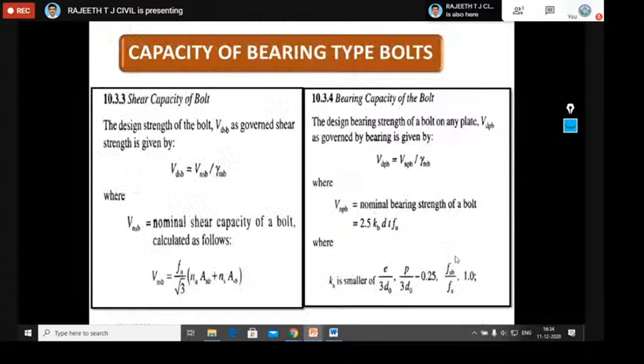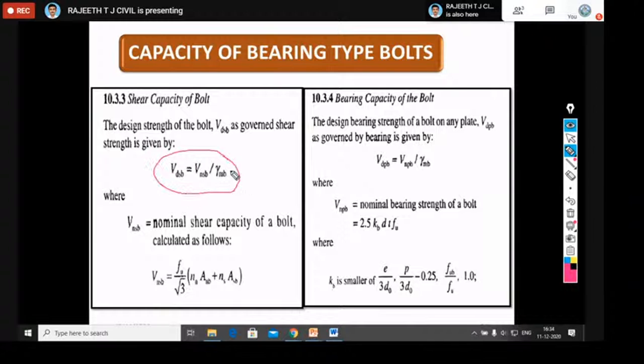So next, if you go for the capacity of the bearing type of bolts, you might have calculated the bolt value in your design of steel structures, where shear capacity of bolt is Vdsb. So the design shear strength of the bolt is equal to Vnsb by gamma mb. Gamma mb you should choose from Table number 5, the partial safety factor for materials, where Vnsb is the nominal shear strength of the bolt, that is equal to fu by root 3 times (nn Anb + ns Asb), where fu is the ultimate strength of the bolt or the material.